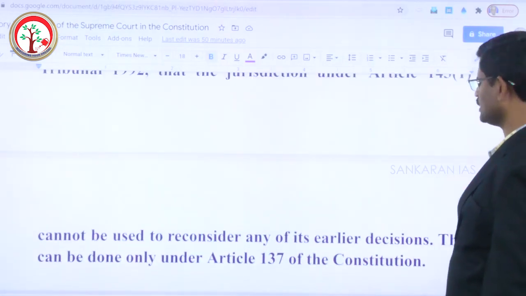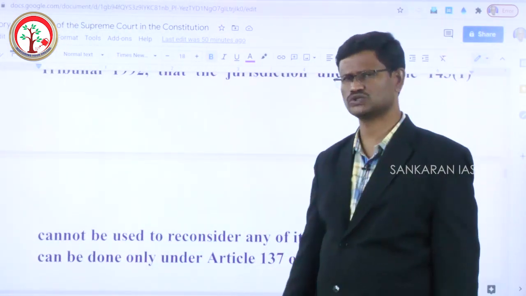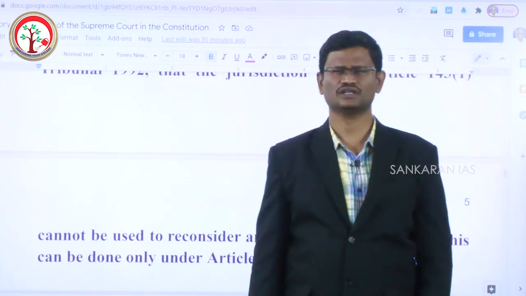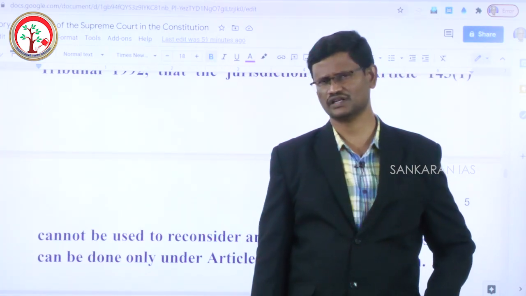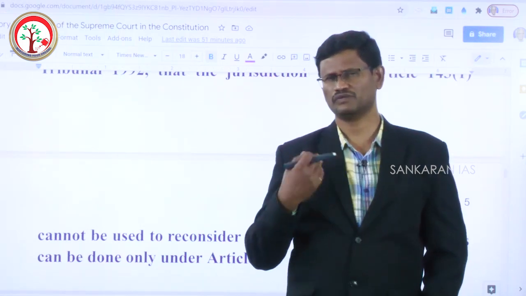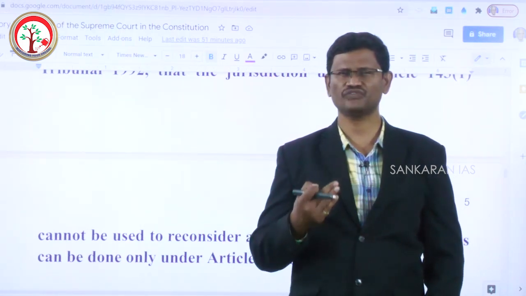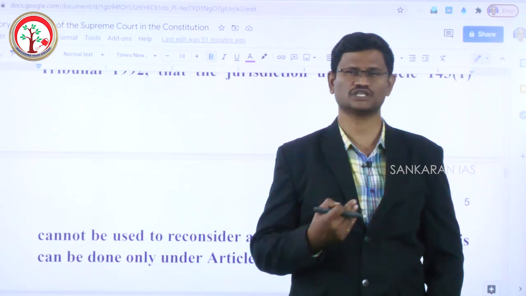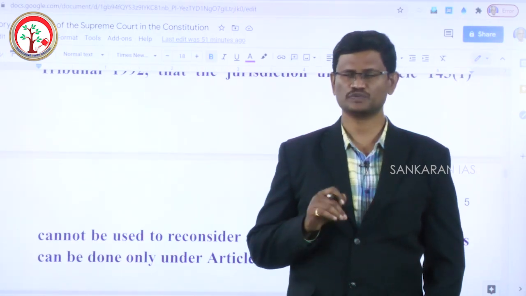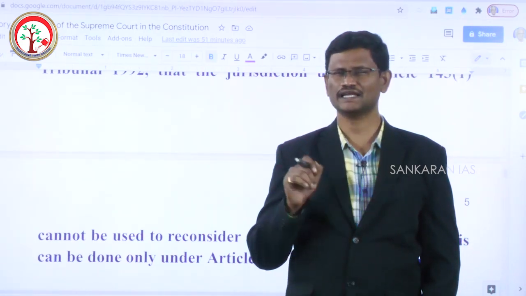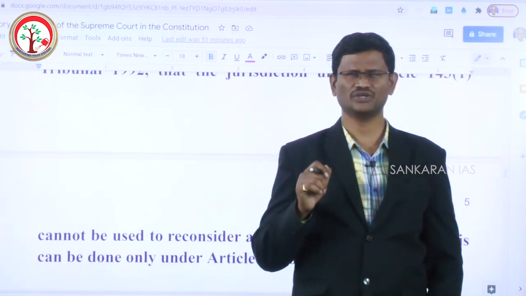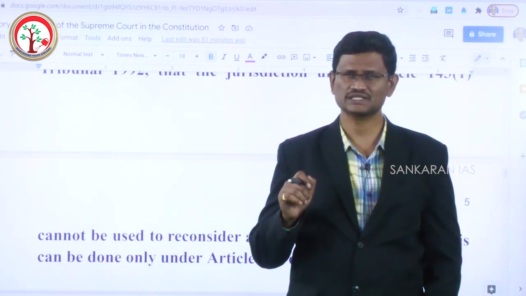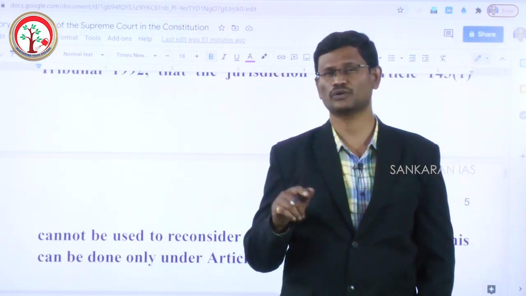In addition to this, Article 137 of the Indian Constitution empowers the Indian Supreme Court to review, to reconsider its own judgments. So with respect to this, can Article 143 be used to reconsider the judgments given by the Supreme Court?